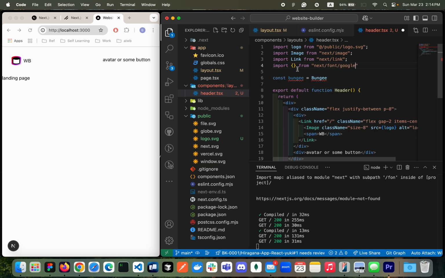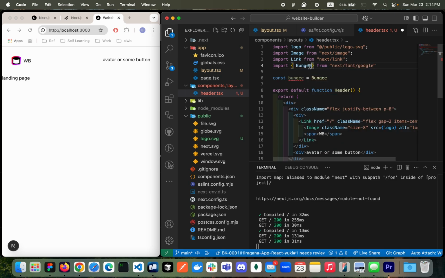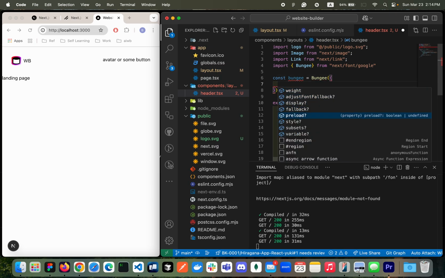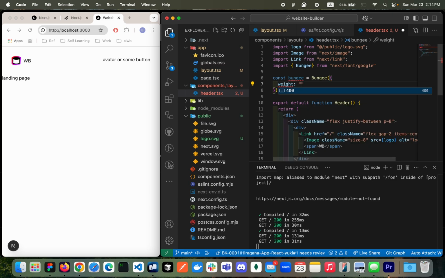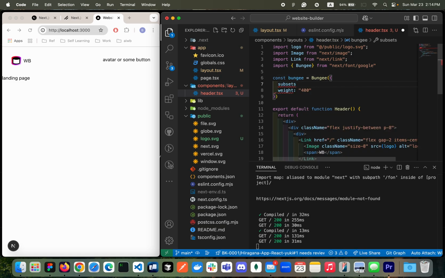Yeah, sometimes they don't know enough to suggest. Here I'm getting the Bungee, and then I'll be giving some basic things here. So we for sure need to give weight, but then we only have 400, right? So we're gonna give that, and then we're gonna give some subsets that is Latin.